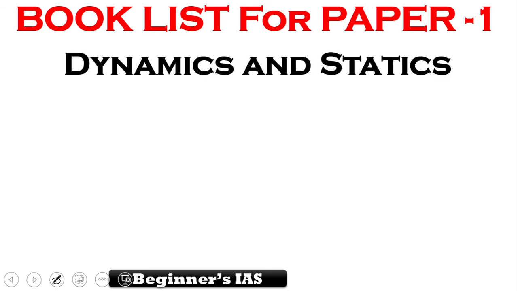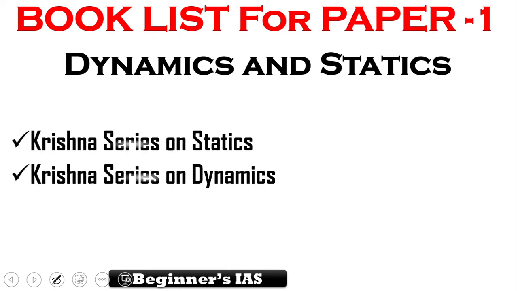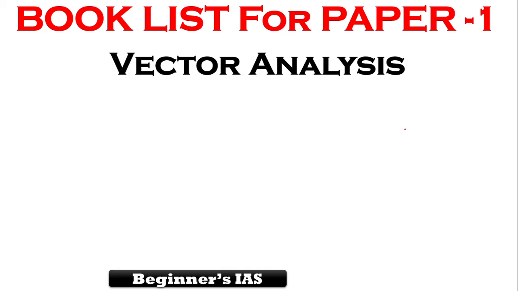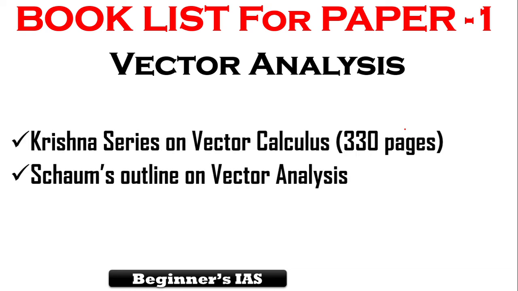And then with respect to dynamics and statics, kindly go through these two books. These two books are enough during your self preparation. Note the Krishna series on Statics and Krishna series on Dynamics. These two books are very important, so kindly note them down. And then with respect to vector analysis, use these two books: Krishna series on Vector Calculus and Schaum's Outline on Vector Analysis. So this is the overall book list with respect to paper 1.